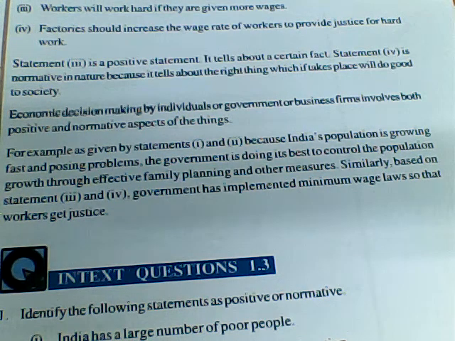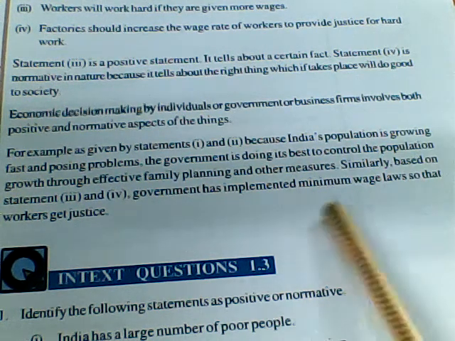Similarly, the third and fourth statements say that workers will work hard if they get more money, and factories should increase the wage rate of workers to provide justice for their hard work. Considering this situation, the government has implemented a policy of minimum wages.